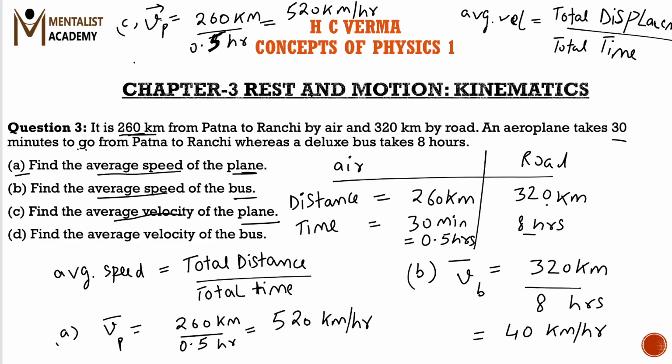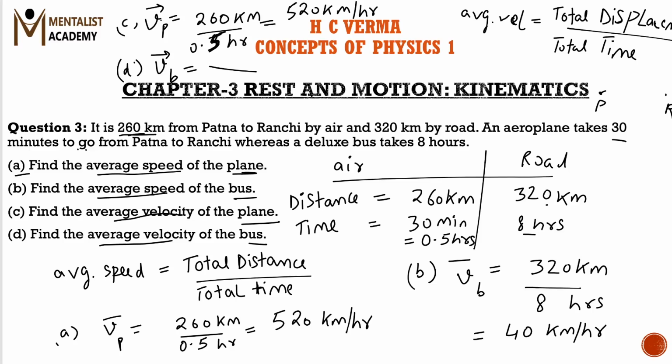In the D part they are asking about the average velocity of the bus. Now this part is the trickiest part in this question. They are asking for the average velocity. Now what will we take as the total displacement of the bus? Suppose this is Patna and this is Ranchi.